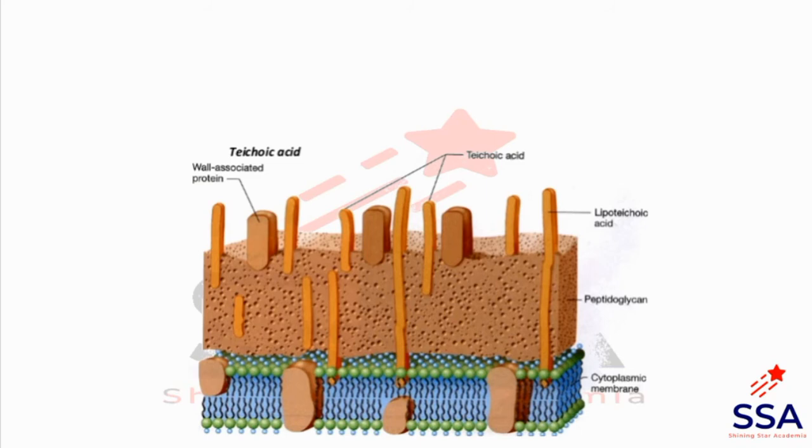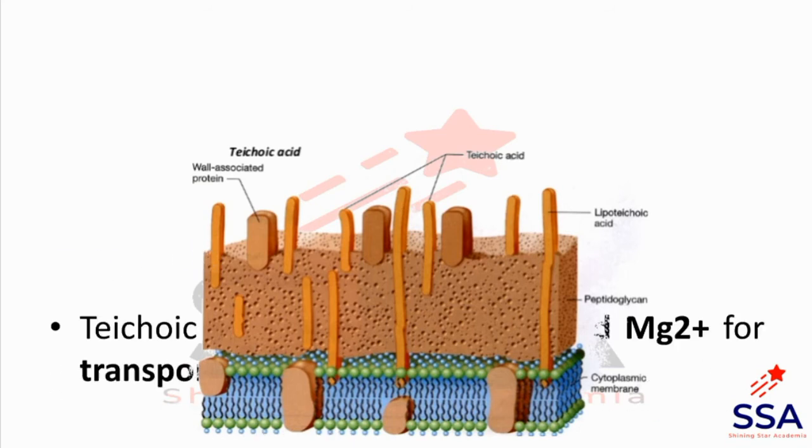In the peptidoglycan layer, teichoic acids are found, and when teichoic acids are attached to the cytoplasmic membrane, they are known as lipoteichoic acids. Lipoteichoic acid means lipid plus teichoic acid, because it is attached to the lipid of the cytoplasmic membrane. As we know, the cytoplasmic membrane is a lipid bilayer.